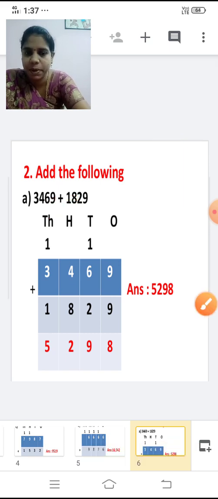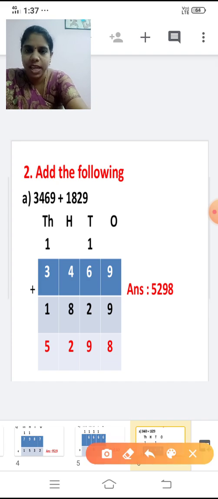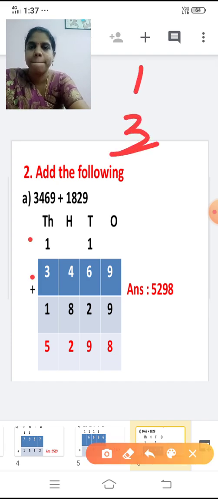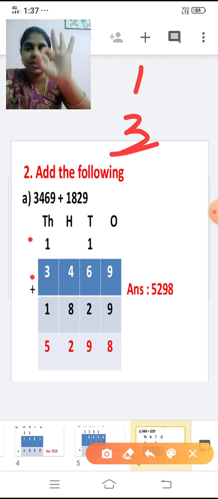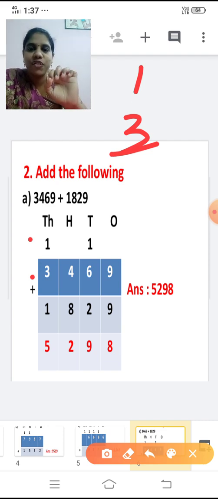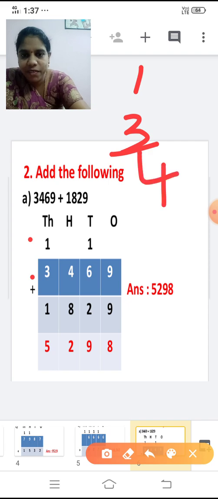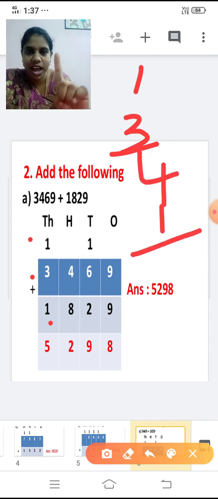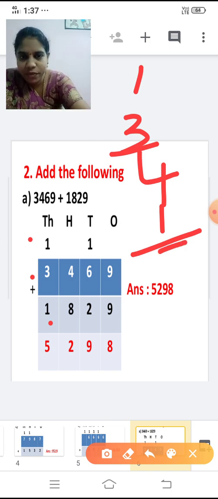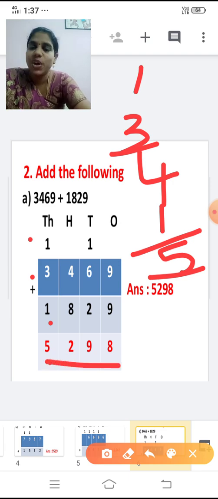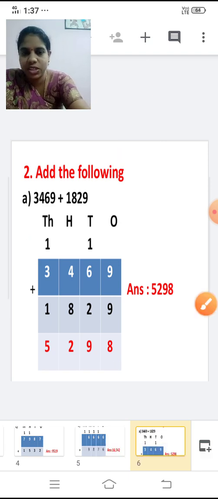Now shall we add the thousands place? Yes. Now tell me 1 plus 3. What is the answer if you add 1 and 3? After 1 you are going to add 3 numbers: 2, 3, 4. With this 4, we are going to add the next one, 1. 4 plus 1. After 4, add 1 to it. 4 plus 1 is 5. So write 5 down. So the answer is 5,298.